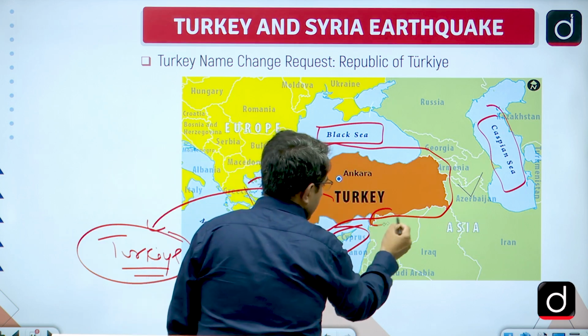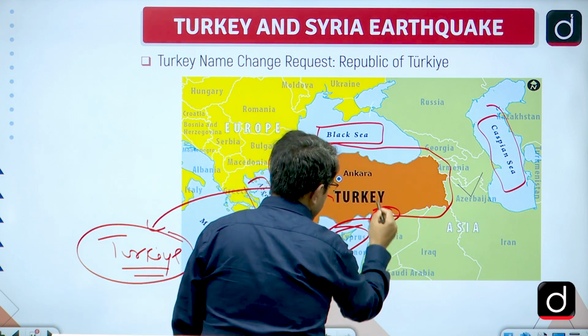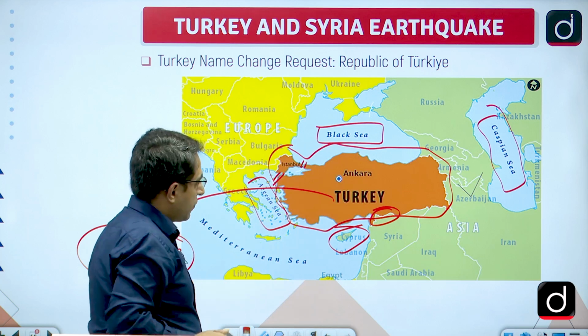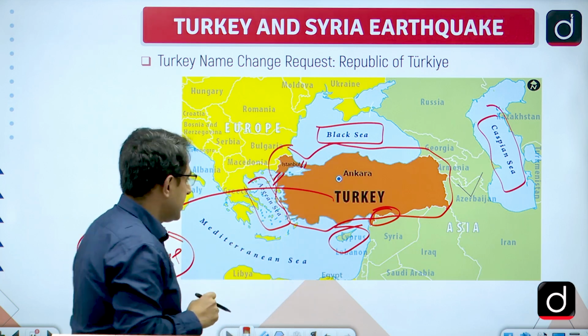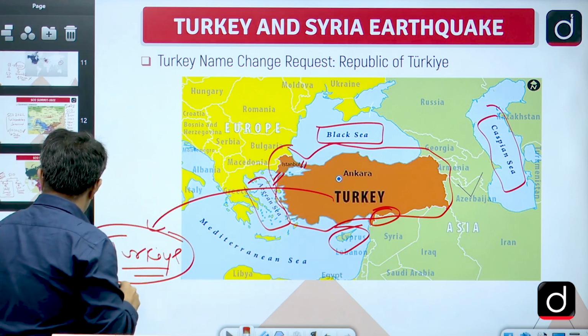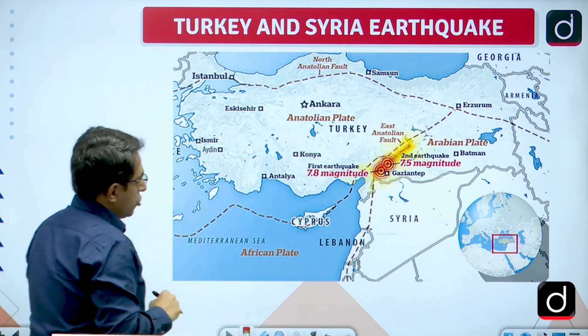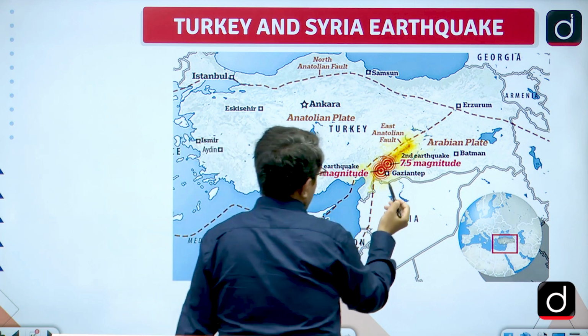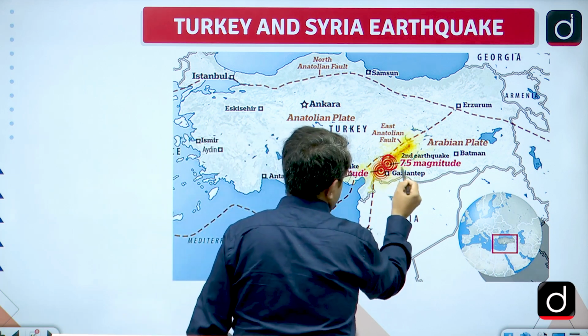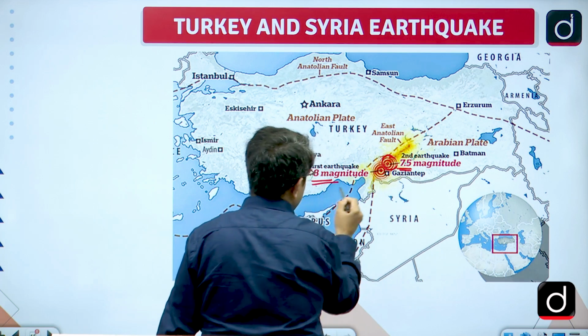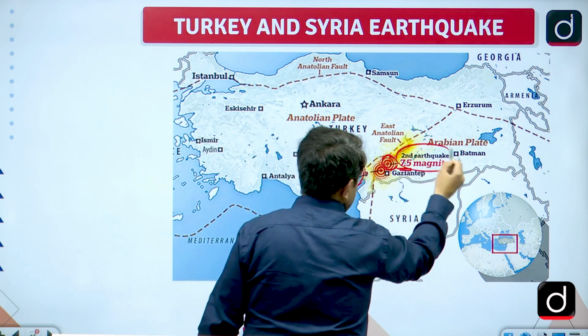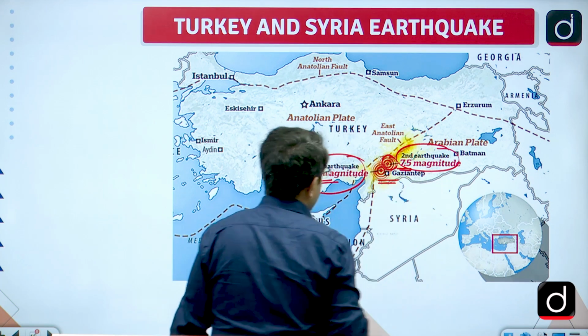The earthquake has come in this region, which is this part of Turkey and also part of Syria. Here we can see two major earthquakes of 7.5 and 7.8 magnitude, the first one and the second one, came at this place.